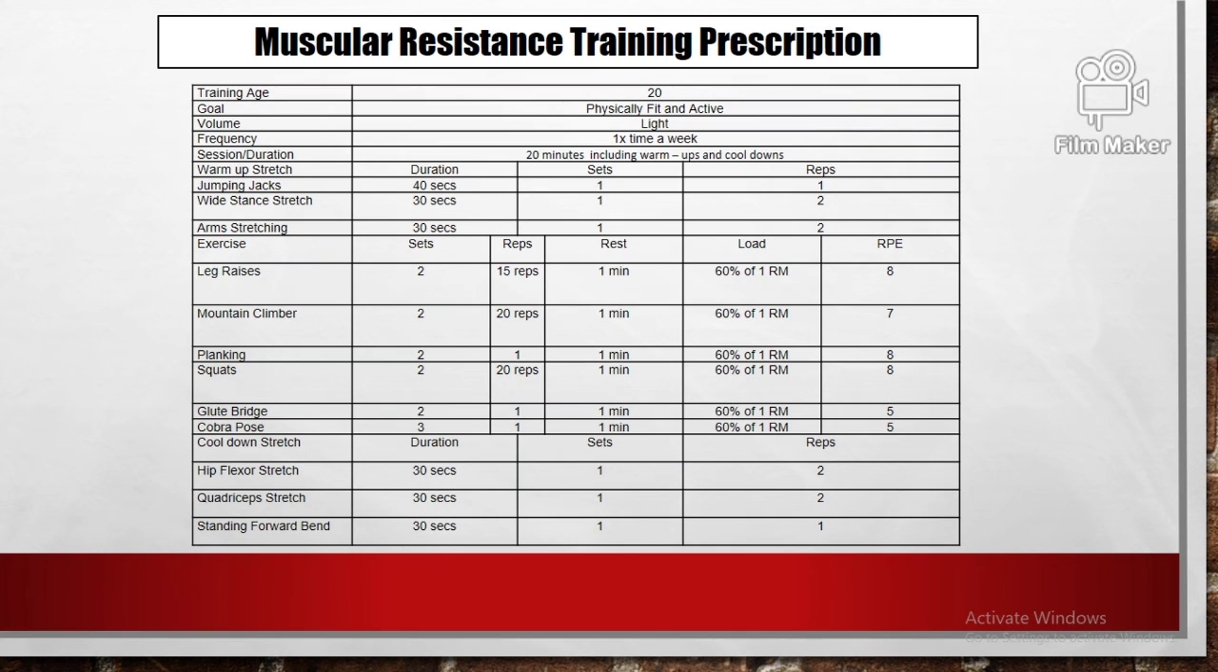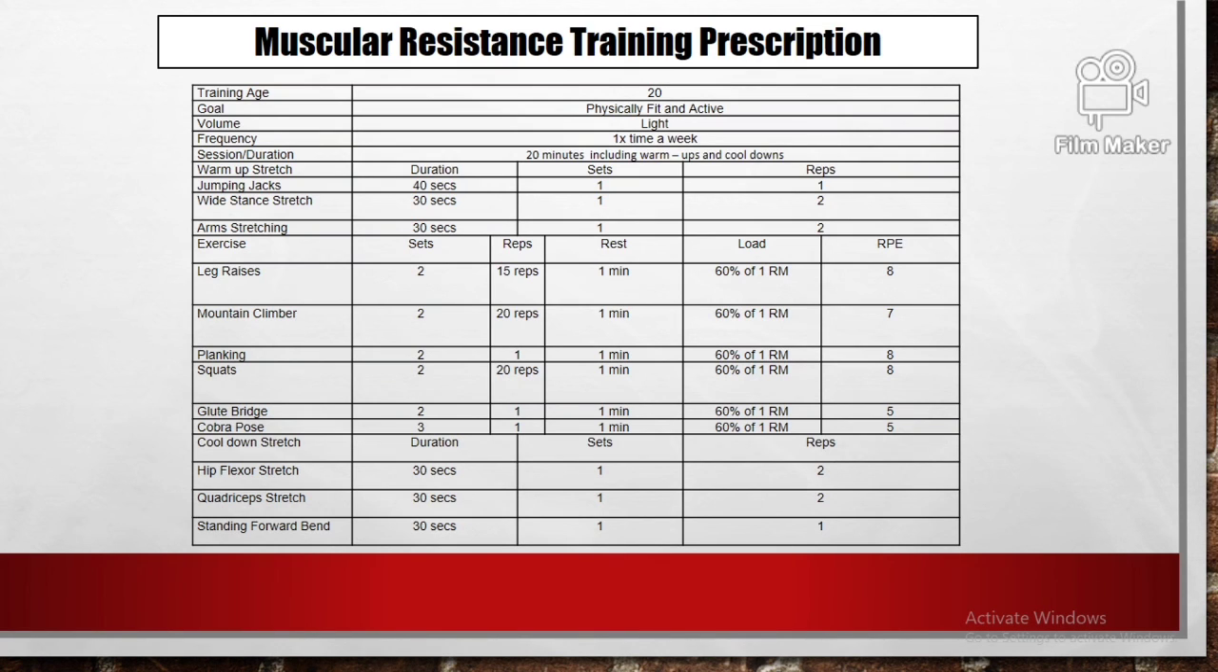Planking will have 2 sets and 1 repetition, with each set lasting 20 to 30 seconds. Resting time will be 1 minute on each set, the load will be 60% of 1 RM, and the RPE will be 8. Squats will have 2 sets and 20 repetitions, rest time of 30 seconds to 1 minute on each set, load 60% of 1 RM, and the RPE will be 8.